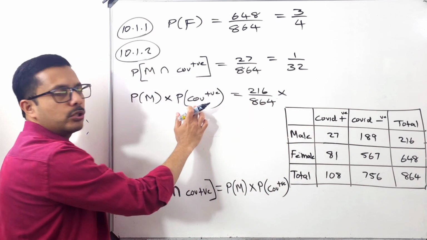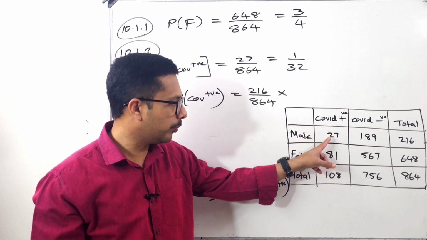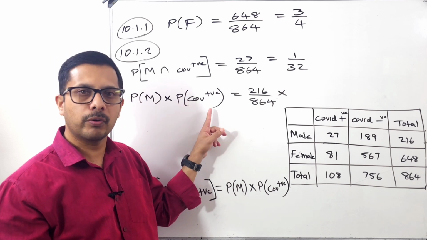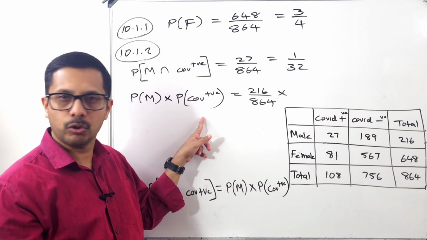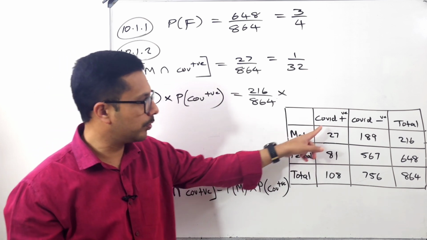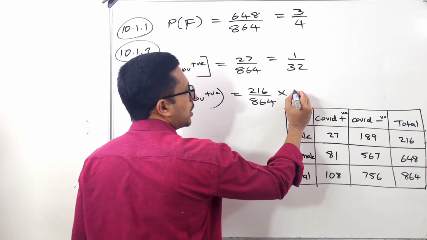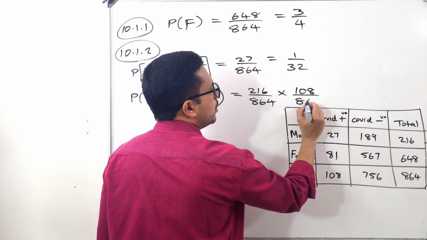Probability of COVID positive. Total how many COVID positive? Don't think about male and female now. Just the probability of COVID positive. Are they saying male COVID positive here? No, just COVID positive. So how many are there? 108. What is the overall total? 864.